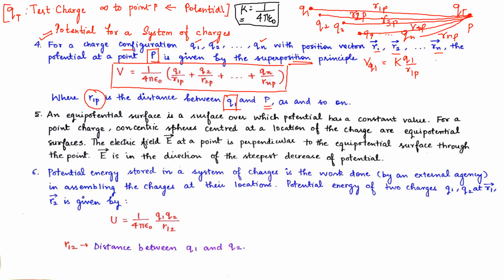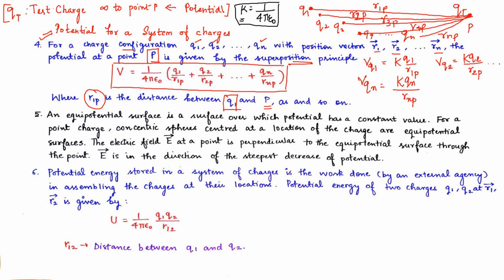Similarly, for q2 potential can be written as k q2 upon r2p, and in a similar way for Vq3, Vq4 and Vqn. So Vqn can be written as k qn upon rnp.